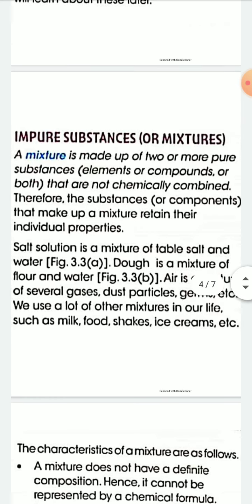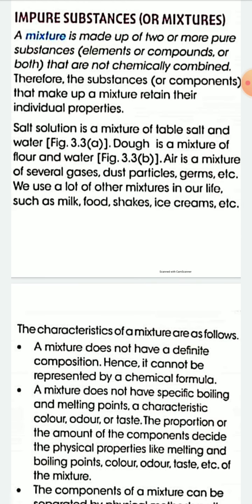Now, mixture, impure substances or mixture. A mixture is made up of two or more pure substances. The substances may be elements or compounds or both that are not chemically combined. You have to remember, a mixture is made up of two or more pure substances that may be elements or compounds or both, but they are not chemically combined. But in case of compounds, the constituent elements of compounds are chemically combined.